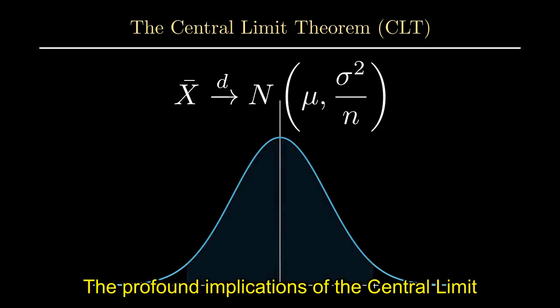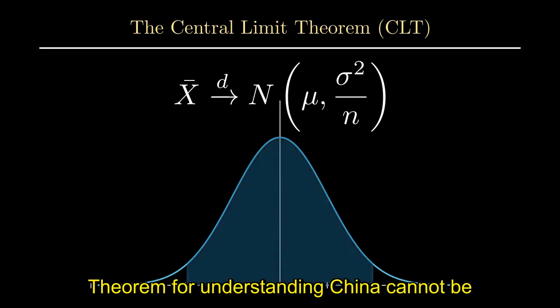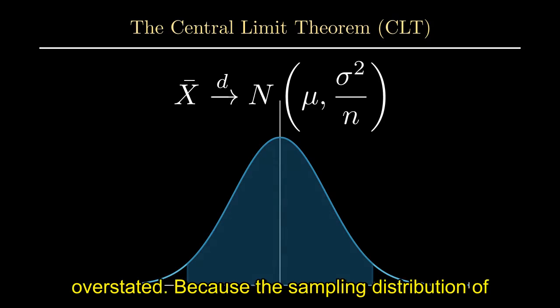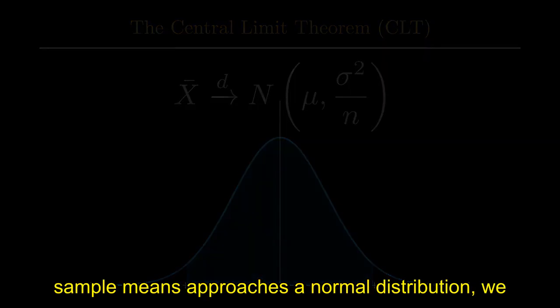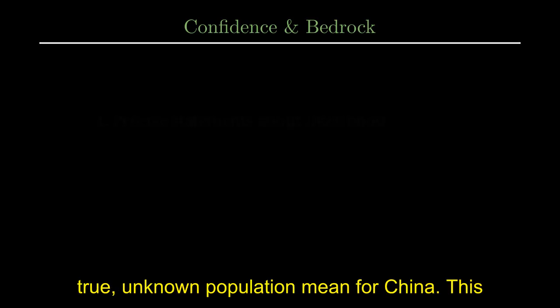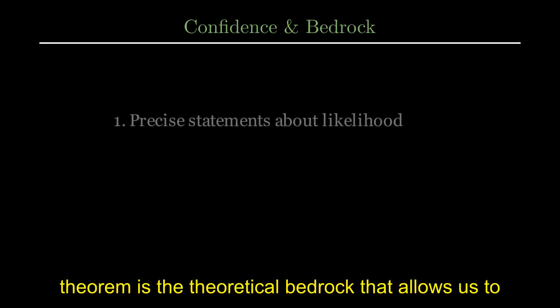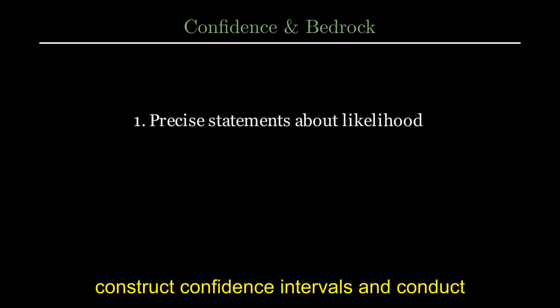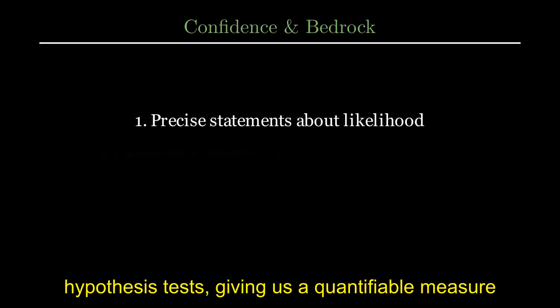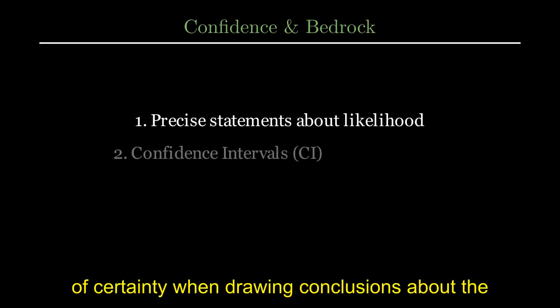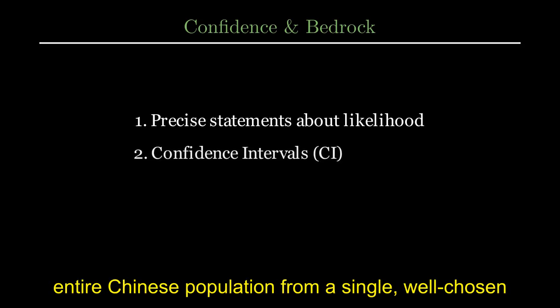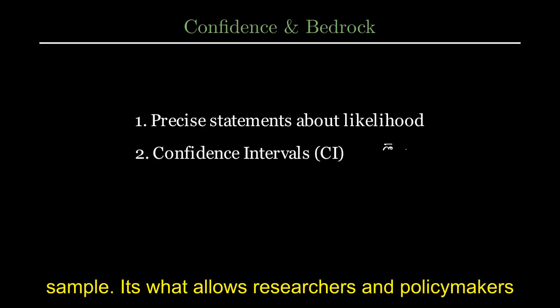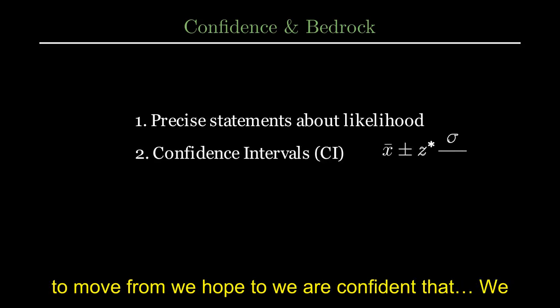The profound implications of the Central Limit Theorem for understanding China cannot be overstated. Because the sampling distribution of sample means approaches a normal distribution, we can use the well-understood properties of the normal curve to make precise statements about the likelihood of our sample mean being close to the true, unknown population mean for China. This theorem is the theoretical bedrock that allows us to construct confidence intervals and conduct hypothesis tests, giving us a quantifiable measure of certainty when drawing conclusions about the entire Chinese population from a single, well-chosen sample. It's what allows researchers and policymakers to move from "we hope" to "we are confident that."